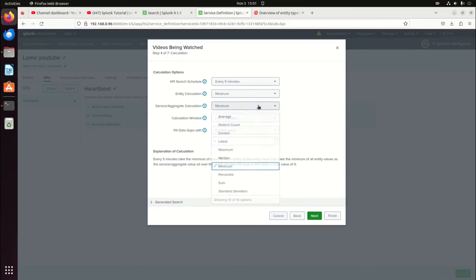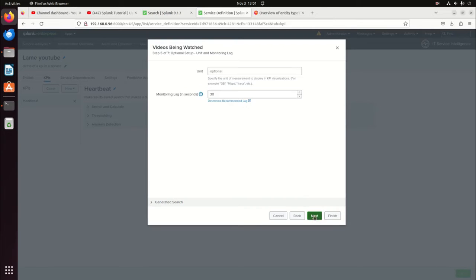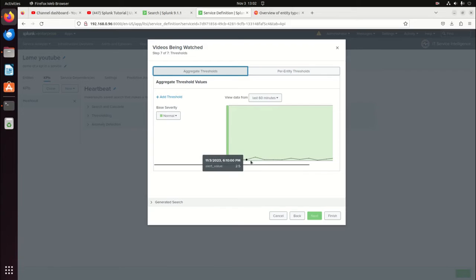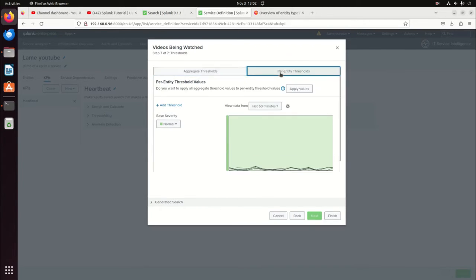I'm going to go with average. What's the average amount of videos being watched in a 5-minute period? So we're going to go back, run that, let this calculate away. And now my numbers are higher because we weren't going with a min value. And we got the aggregate threshold. And so anyway, that looks really good. So we're going to go ahead and finish that off.